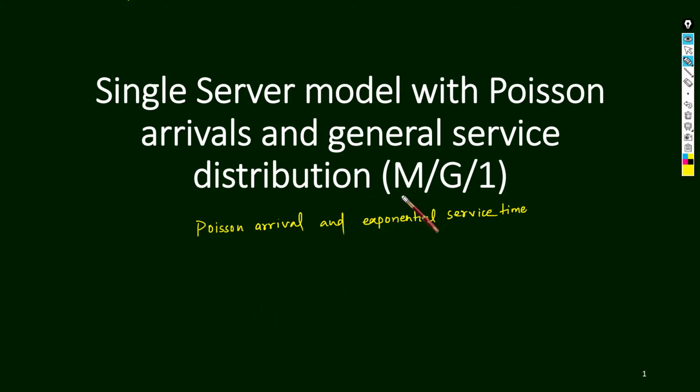This is represented as M/G/1, and obviously the capacity of the system is infinite, and this is also a general distribution.